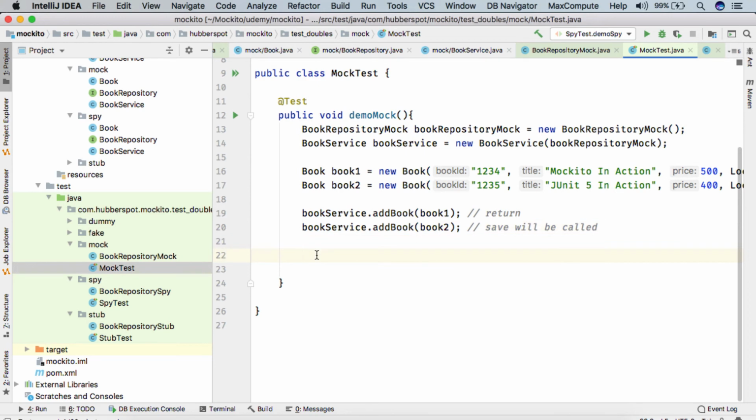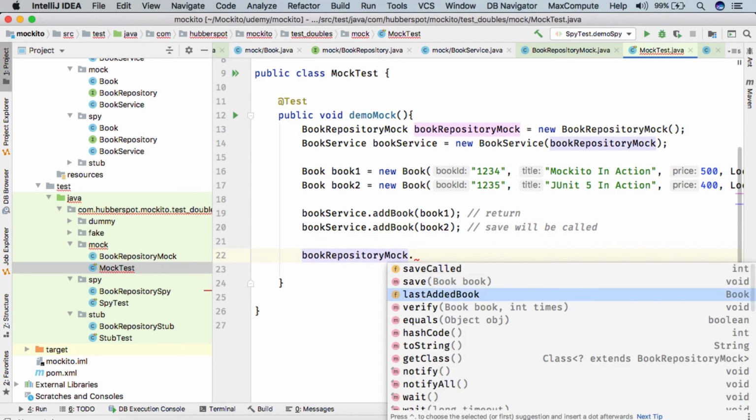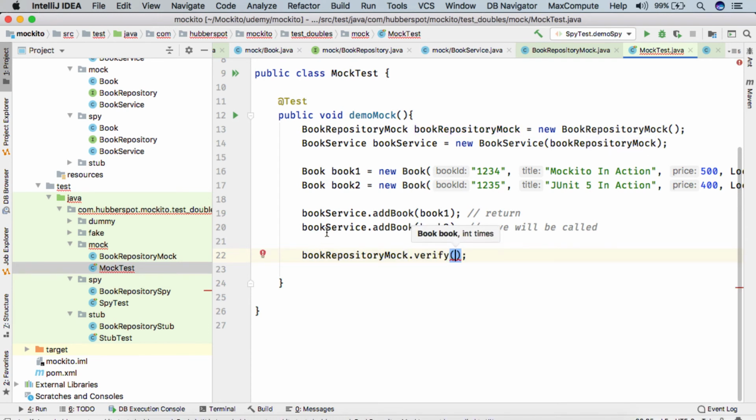Here we can do book repository mock and call the verify, and you can see that the last added book was book 2. So we can pass book 2. And we provide an expectation that when we did add book with book 1, it should have returned without incrementing the count. And when we do add book with book 2, the save should have been called and it would have incremented the count by 1.